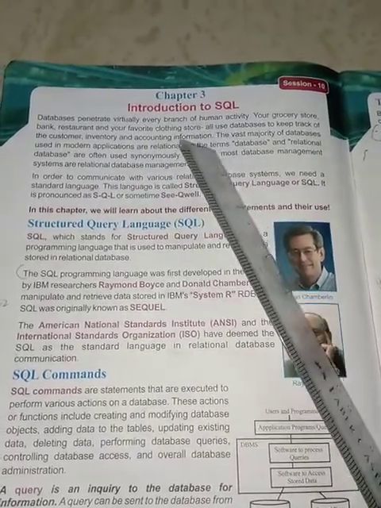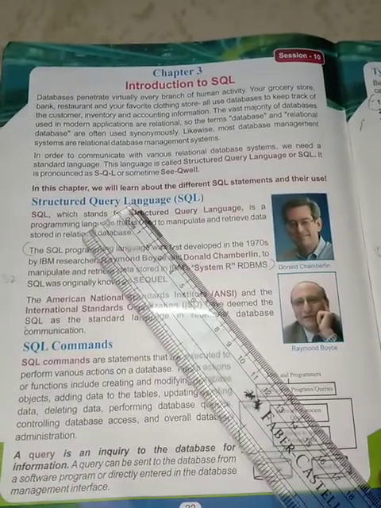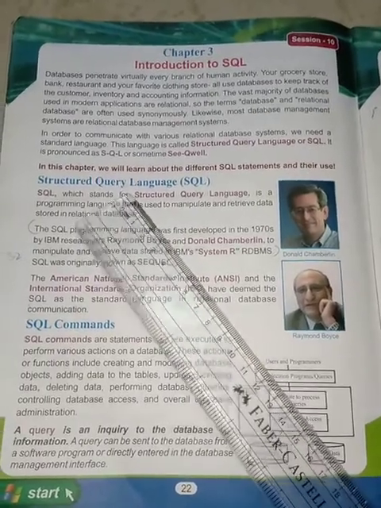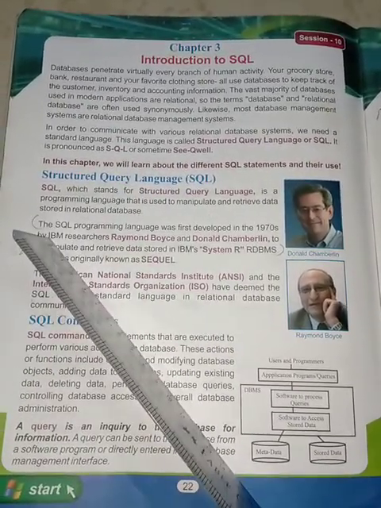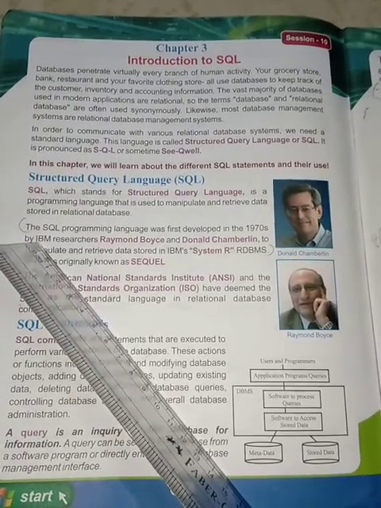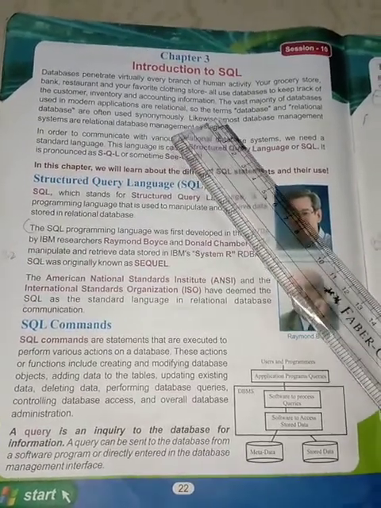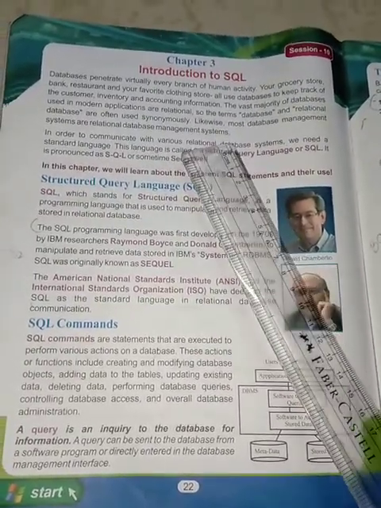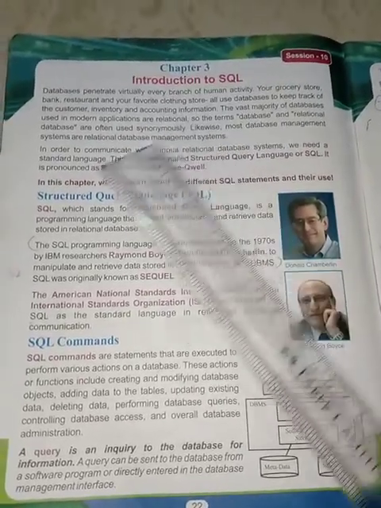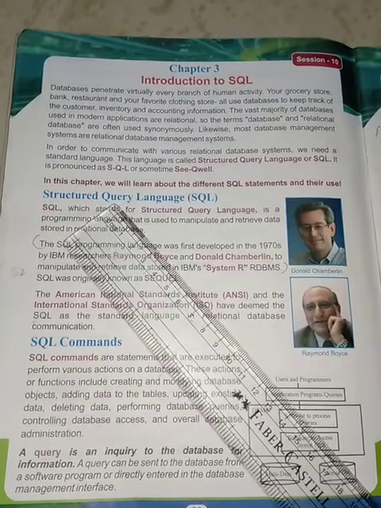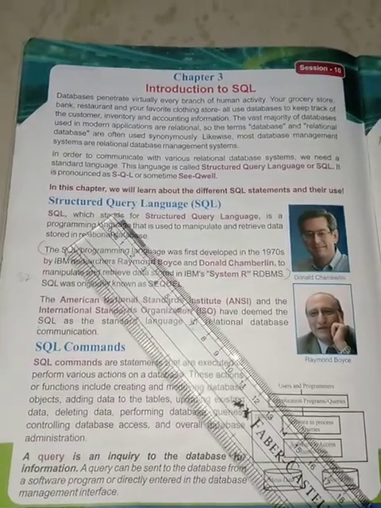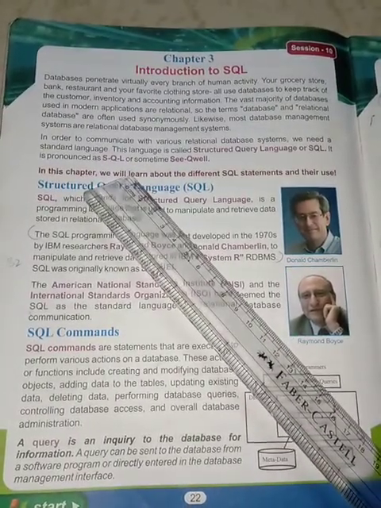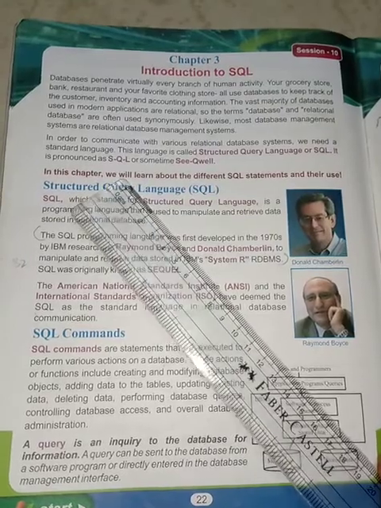As studied in the previous chapters, we know that currently we are using the relational database. So the words database and relational database are used very frequently. Likewise, most database management systems are relational database management systems. The type of database we are using is the relational DBMS, that is RDBMS.